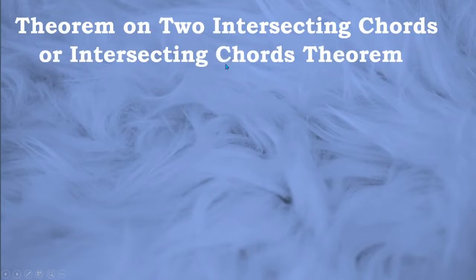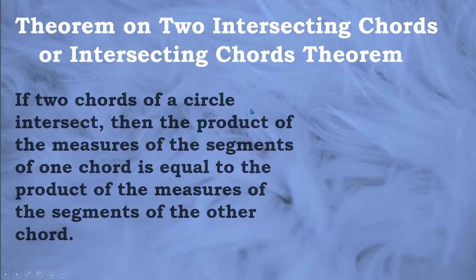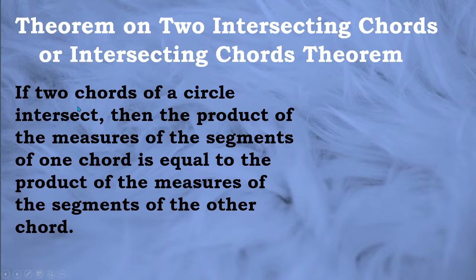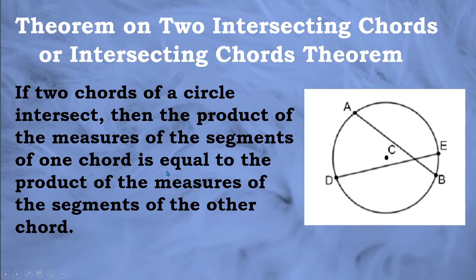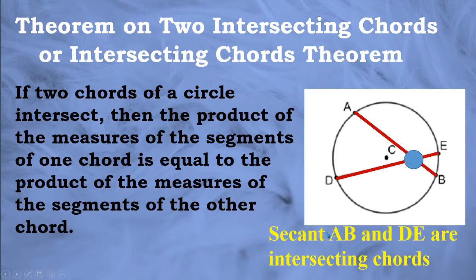Okay, we will start with the theorem on two intersecting chords, known as the intersecting chords theorem. It states that if two chords of a circle intersect, then the product of the measures of the segments of one chord is equal to the product of the measures of the segments of the other chord. Okay, so this is an example. We have a circle with two chords, line segment AB and line segment DE. They intersect at point M. So that means AB and DE are intersecting chords.